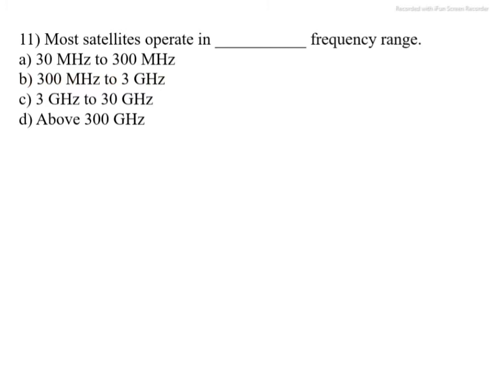Most satellites operate in dash dash frequency range. The satellite communication frequency range is 3 GHz to 30 GHz. The correct option is C. The other options, megahertz and option D, above 300 GHz, are not correct. The correct option is C, 3 GHz to 30 GHz. All bands are present in this frequency range.